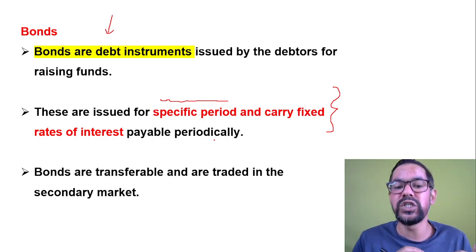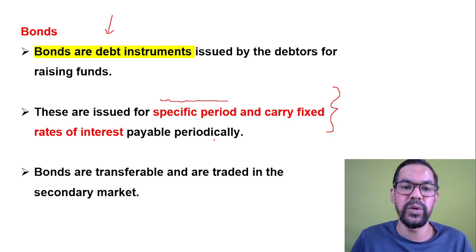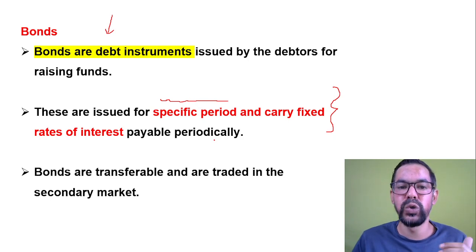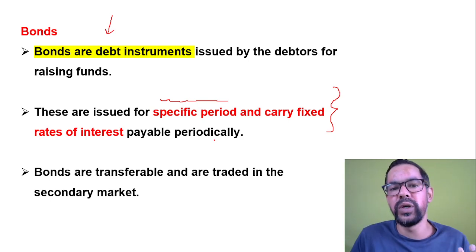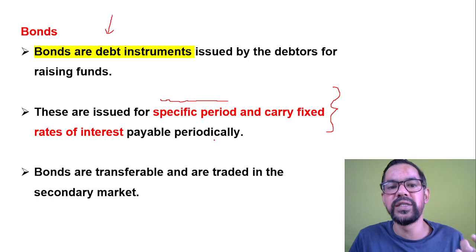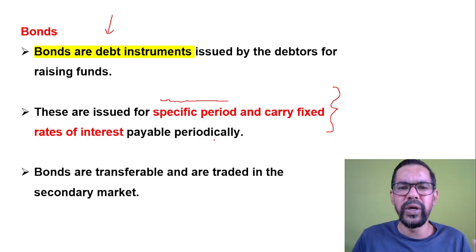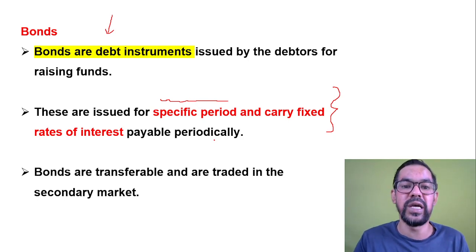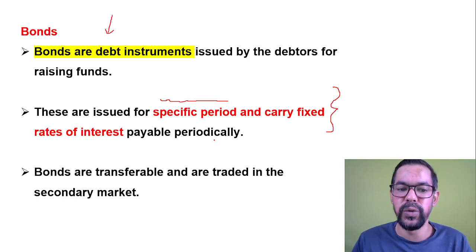Bonds are transferable in nature. You can transfer them, or you can even use a bond as collateral. You can take a loan, or collateralize this security and invest in different securities, or use the bond as a margin product.